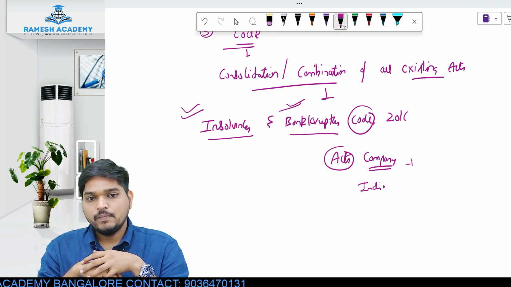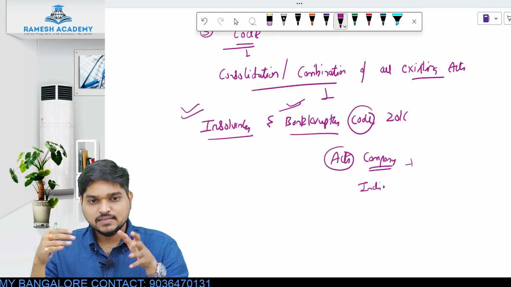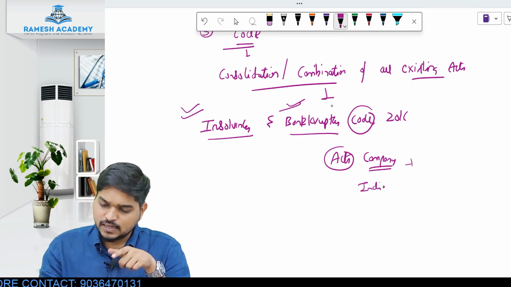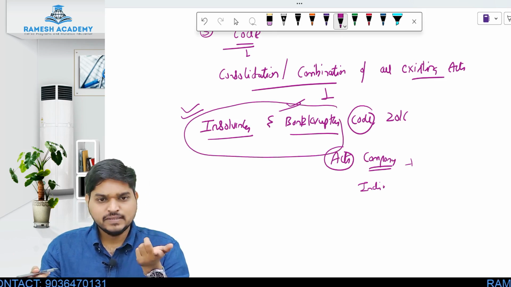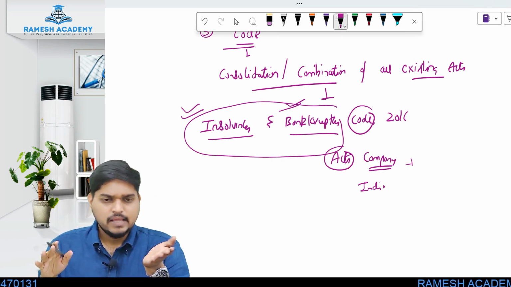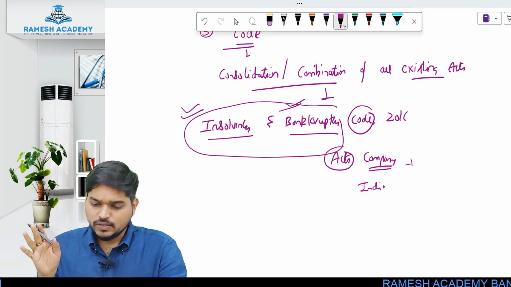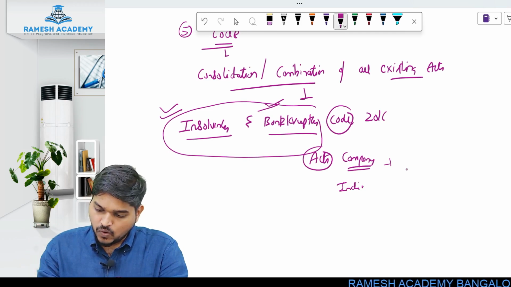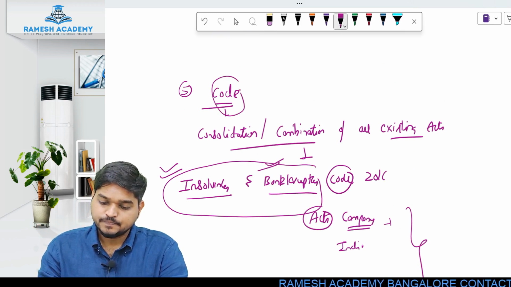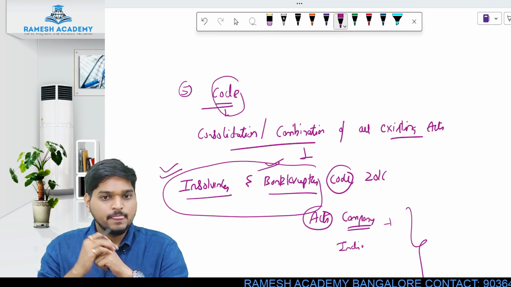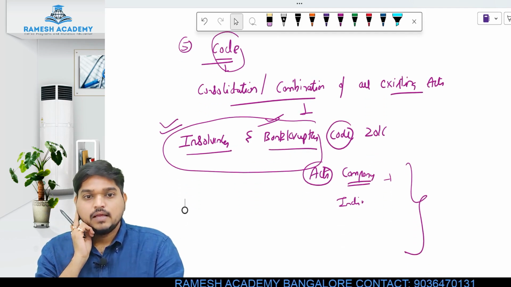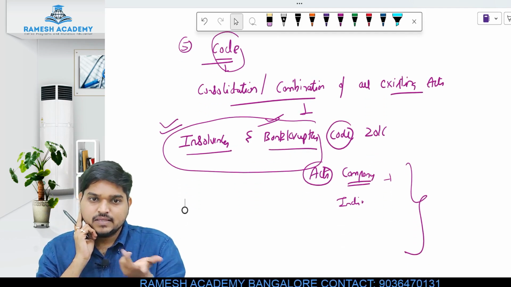Now the lawmakers thought, why increase this confusion of having different acts? Any which way, all these are talking about insolvency and bankruptcy only. So what the lawmaker did is they combined all the other acts and made them into a new law. That law is called a code. As simple as that. A code is nothing but a consolidation and combination of all existing acts, and the new law which you make is called a code.